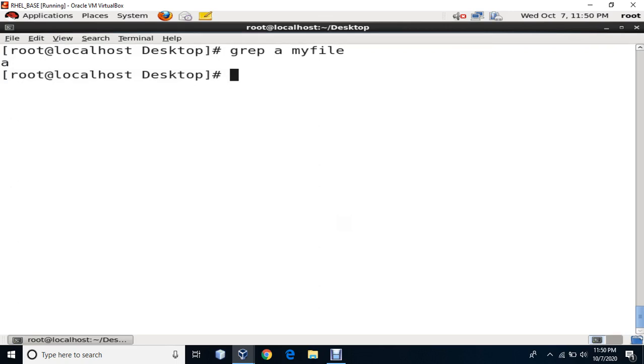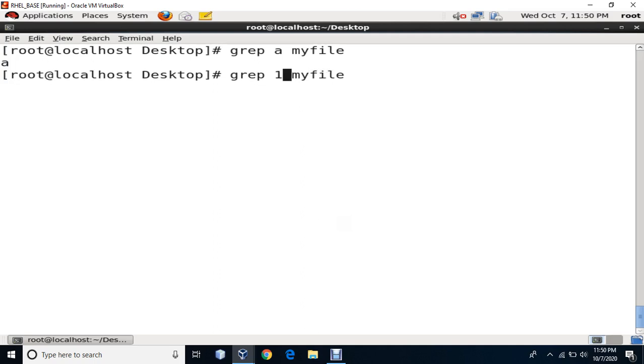Assume that you have a big file and you want to find a certain particular thing, you just want to know whether it is there or not. In that case, if you say cat and the file name, let's say my file, it is going to show you everything and you have to search for that. But if I know I want to see A only, then I will say grep and A.